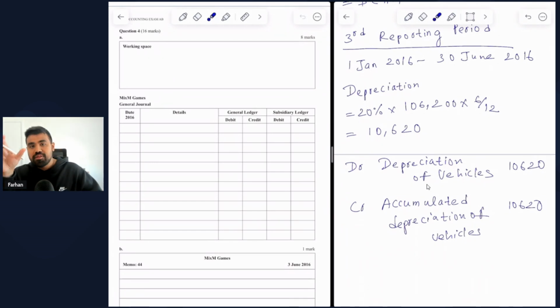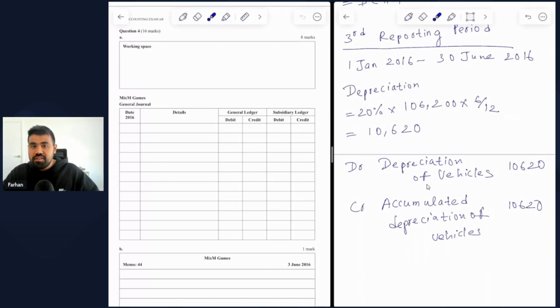For example, customer A will show all the relevant transactions we've done with customer A, with customer B, with customer C, etc. But in the general ledger, rather than showing customers A, B, C, and D separately, we just add all of it and combine everything and show the total that we have for accounts receivable as a whole.